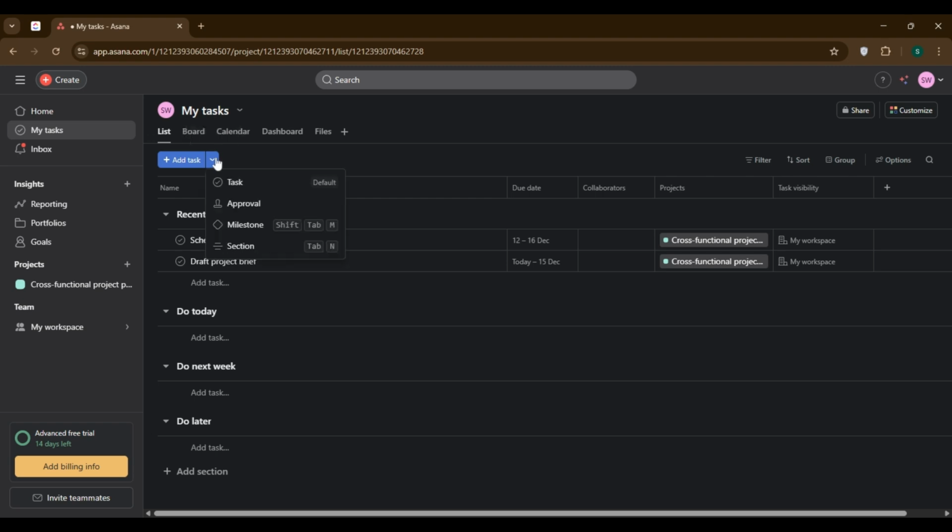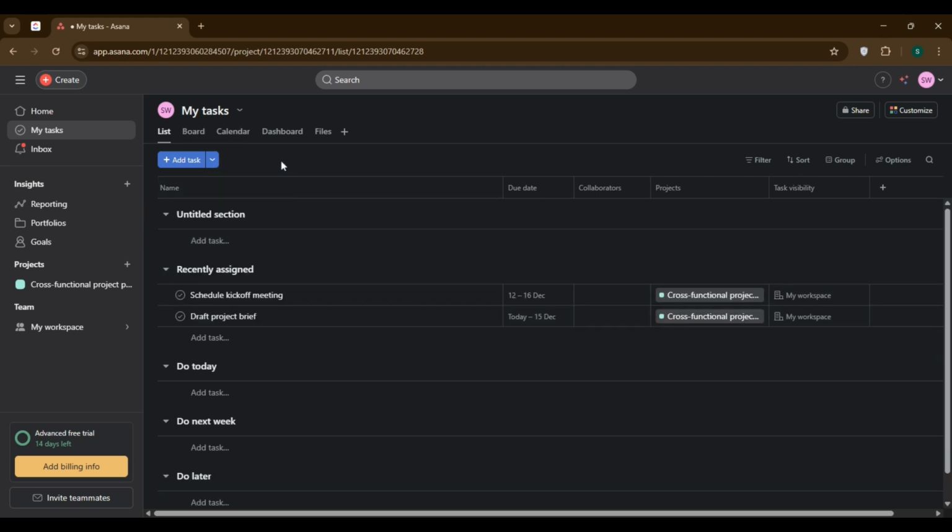Second, don't assign tasks to the whole team. Always assign each task to one specific person. This is called a single assignee, and it's crucial for knowing who's responsible.